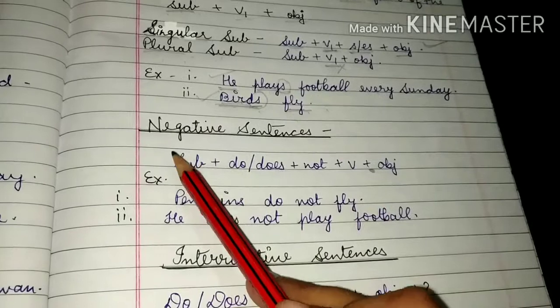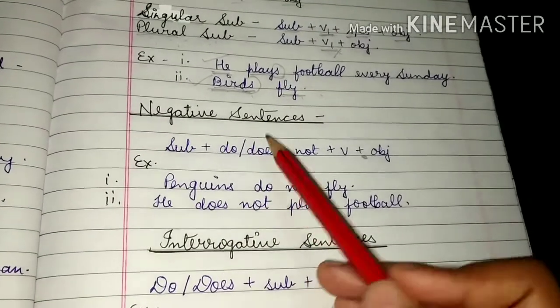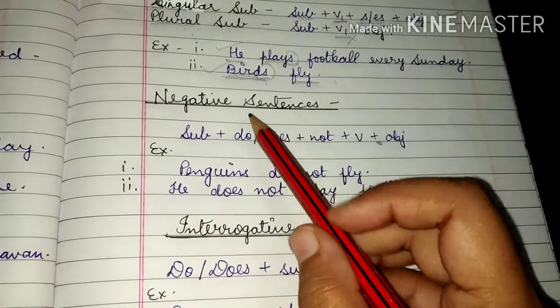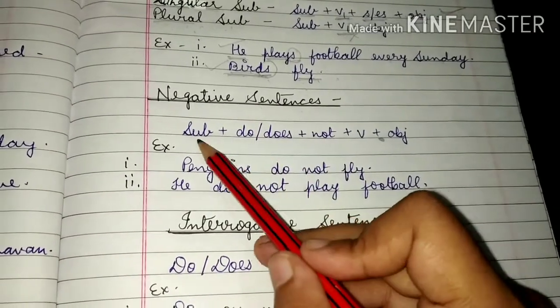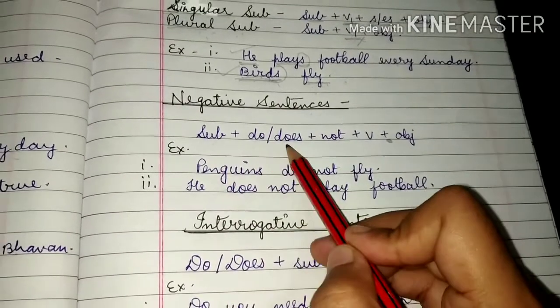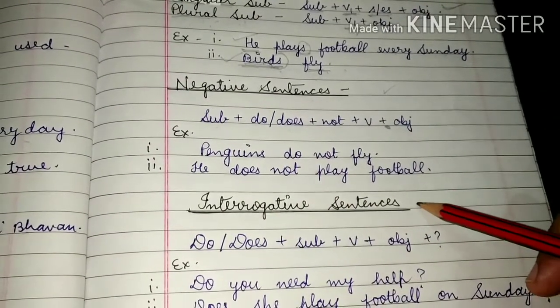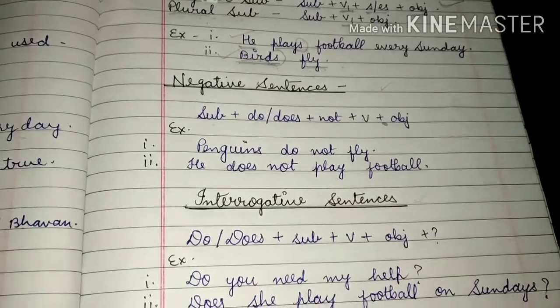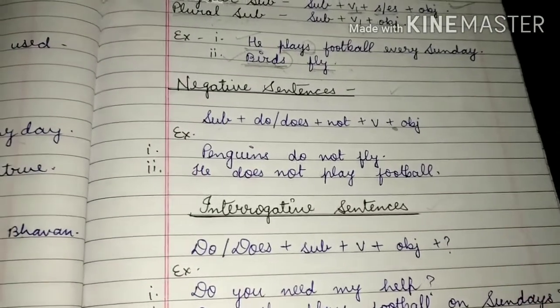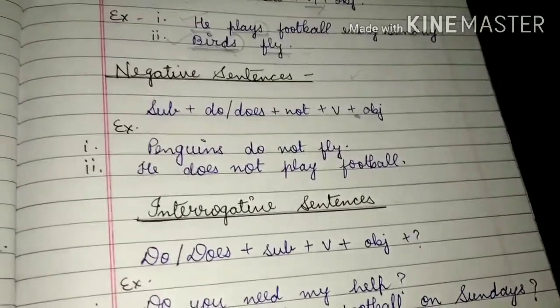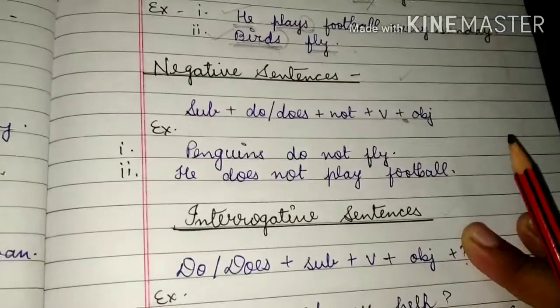Next one is negative sentences. The structure of negative sentences is subject, then helping verb. Students, when we form negative or interrogative sentences, there should be a helping verb. Without a helping verb or auxiliary verb, we can't form negative or interrogative sentences.